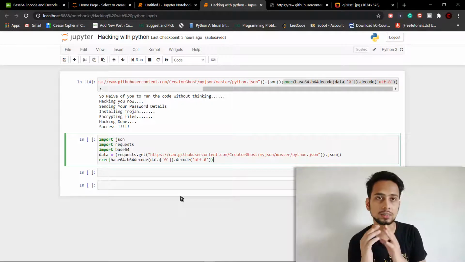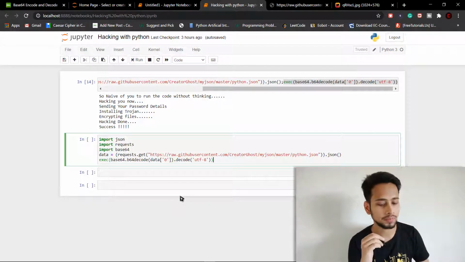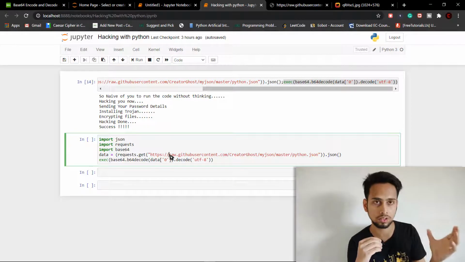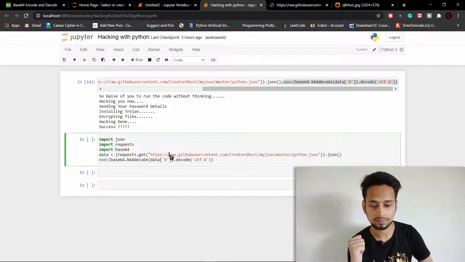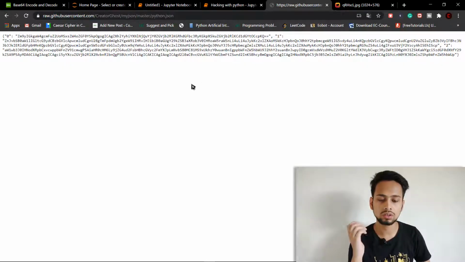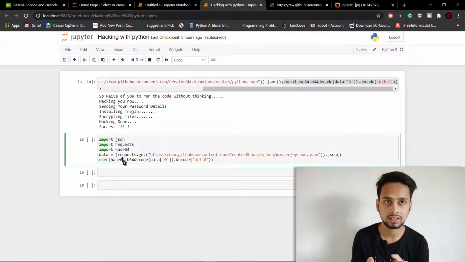So we have imported some libraries here, and the next line, data equals requests.get. It is simply sending a request to a website, and if you are someone with a little bit of intelligence, you are going to go to this website, because this line shows that you are going to get something from it. And if you open up this URL, you are going to see this gibberish text because it is encoded in base64. Here the exec function is used to execute whatever parameters are passed to it.